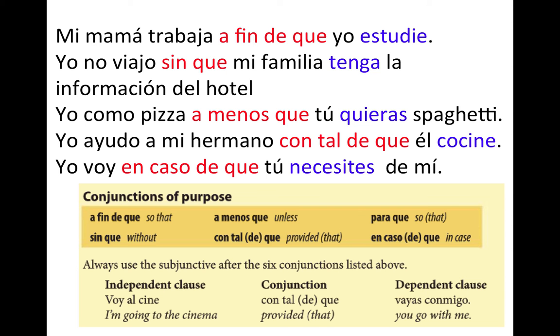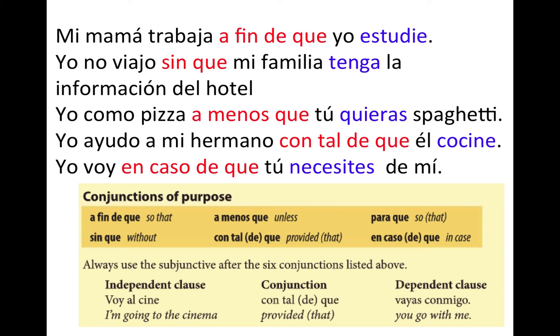Next one. Yo como pizza a menos que tú quieras espagueti. I eat pizza unless you want spaghetti. It's not tú quieres because that would be the indicative. Tú quieras, it's the subjunctive, right? A menos que, unless.